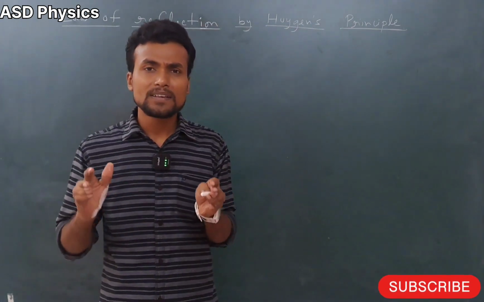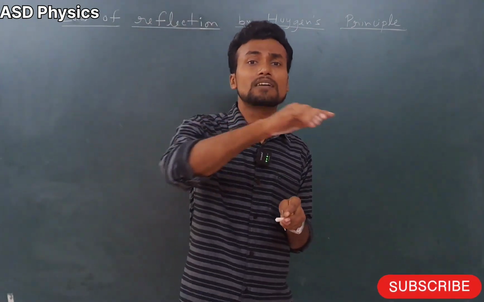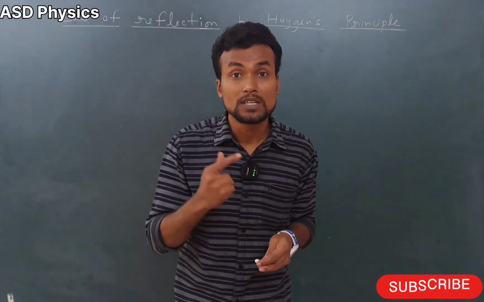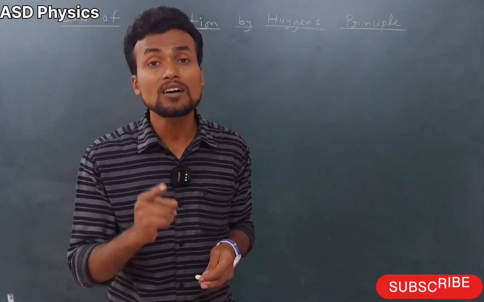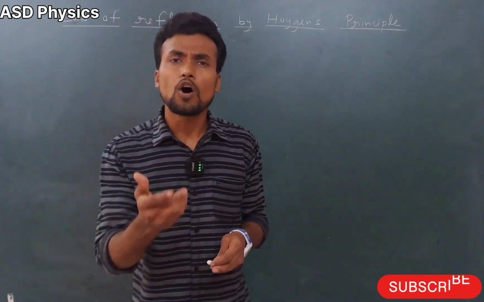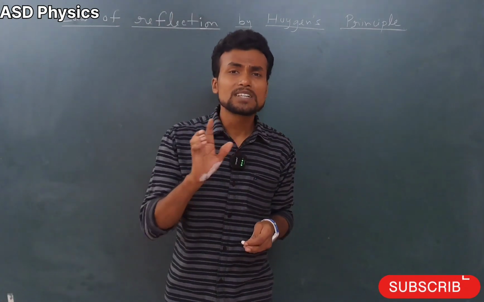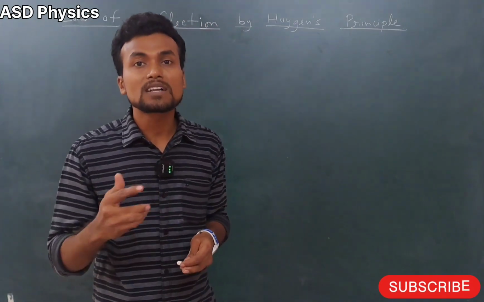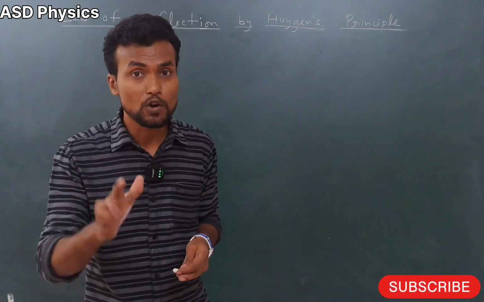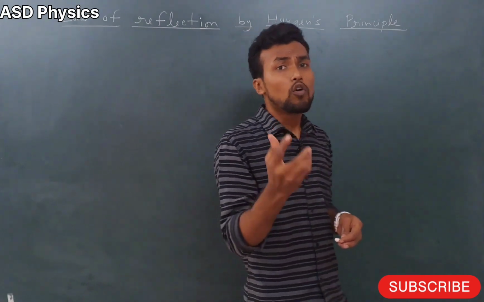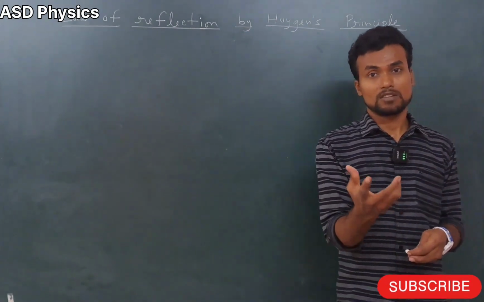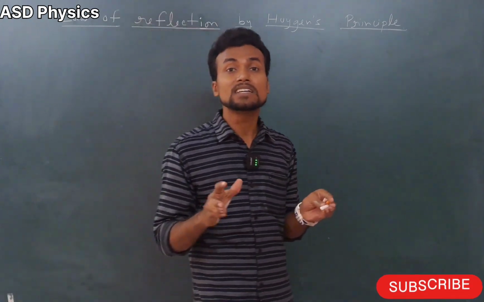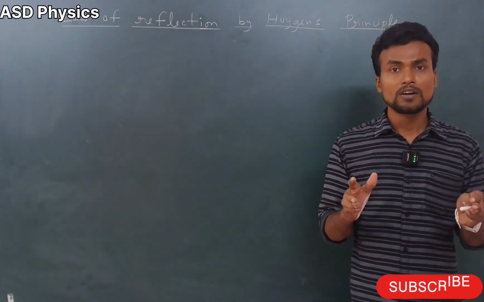My dear students, when a ray of light travels in the forward direction, it carries the wavefront in the forward direction also. Now how do we get the direction of the wavefront? Please remember this very well: the wavefront is always perpendicular to the direction of the ray of light. The basic definition is that the locus of all the particles vibrating in the same phase is called a wavefront.